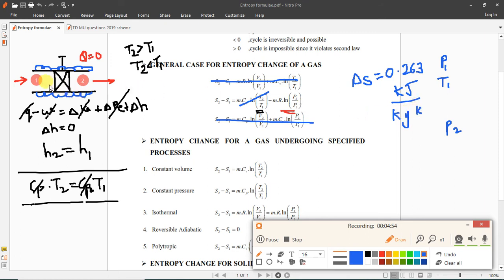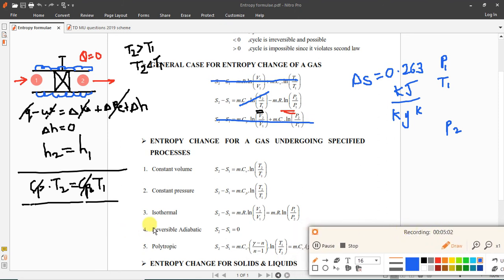The thing is, the adiabatic throttling process is an irreversible process, and entropy remains constant only for a reversible adiabatic process. So even though this process is adiabatic, it is irreversible. It has friction. When the fluid is flowing through the wall, there will be friction. So it is not reversible adiabatic, meaning frictionless adiabatic, where entropy remains constant.